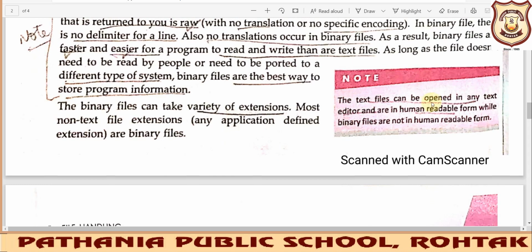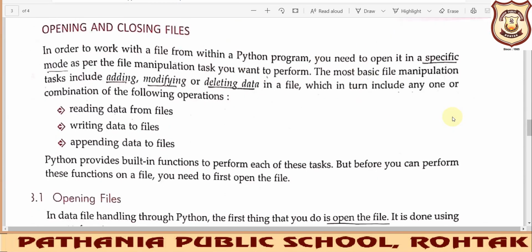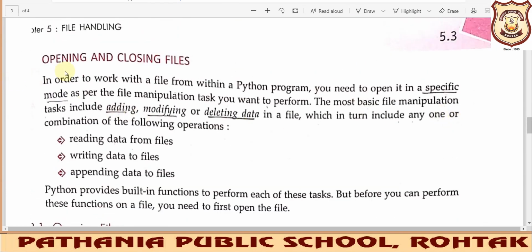Now, text files can be opened in any text editor and are in human readable form, while binary files are not in the human readable form. So you must keep this difference in your mind. Now we'll be dealing with how to open and close the files.